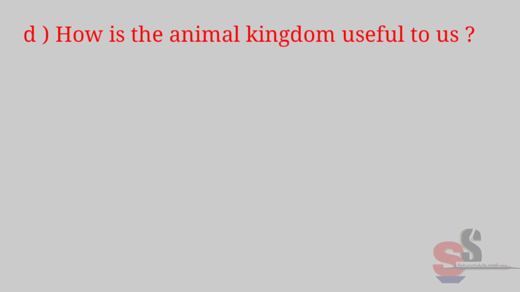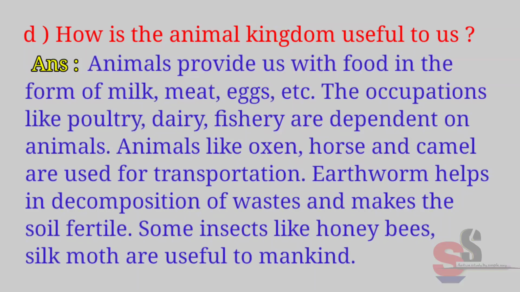D. How is the animal kingdom useful to us? Answer. Animals provide us with food in the form of milk, meat, eggs, etc. The occupations like poultry, dairy, fishery are dependent on animals. Animals like oxen, horse, and camel are used for transportation. Earthworm helps in decomposition of waste and makes the soil fertile. Some insects like honeybees, silk moth are useful to mankind.